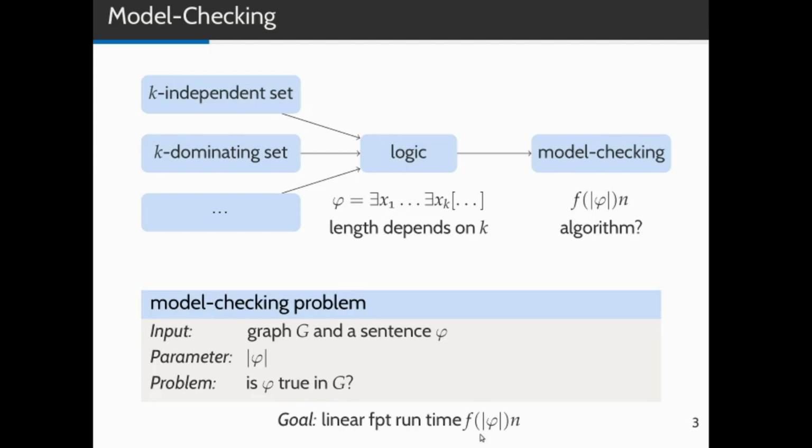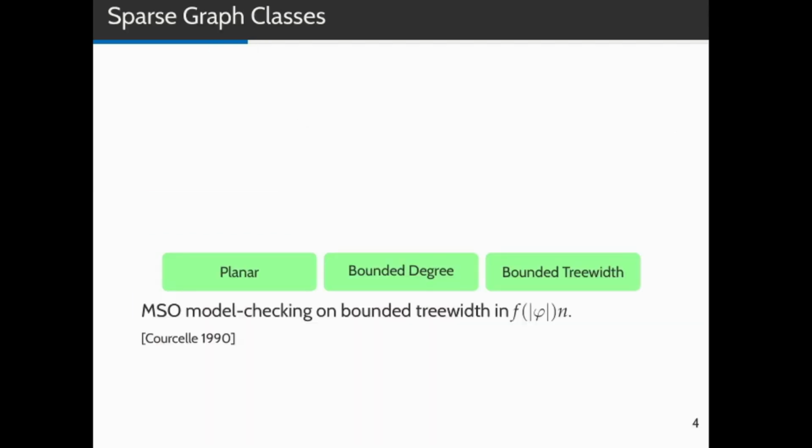Ideally, we would like to solve this problem in some function of the formula length times n, the size of the graph. If we're successful, then for some constant value of k, the length of the representative formula is constant and f of phi is also constant, leading to a linear time algorithm for k independent set, k dominating set, and similar problems. Courcelle's theorem states that MSO model checking on bounded tree-width graph classes is FPT.